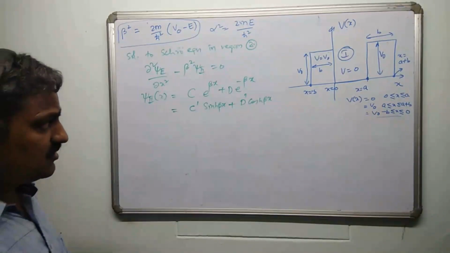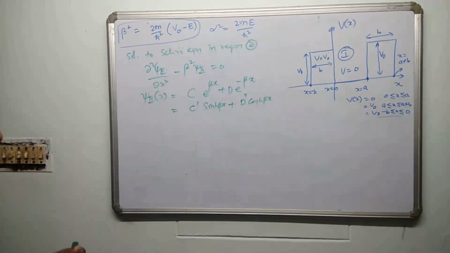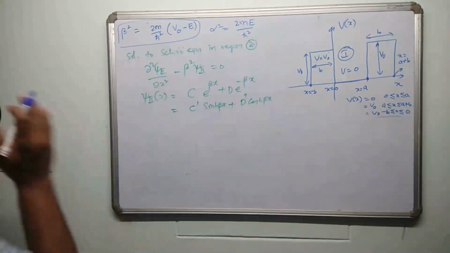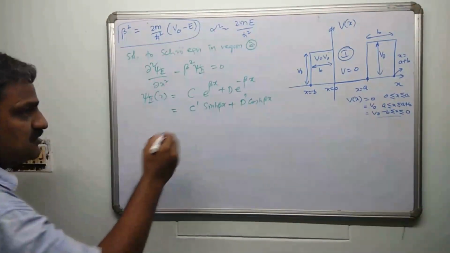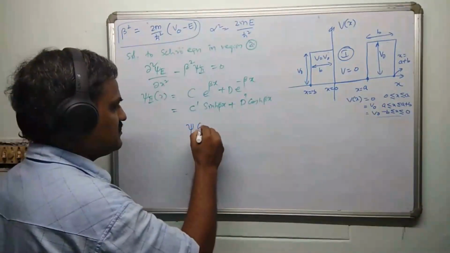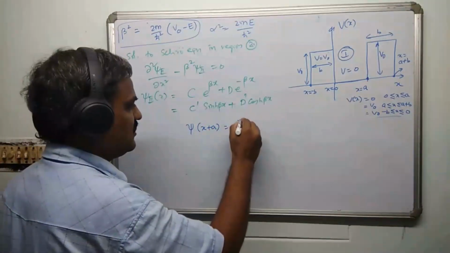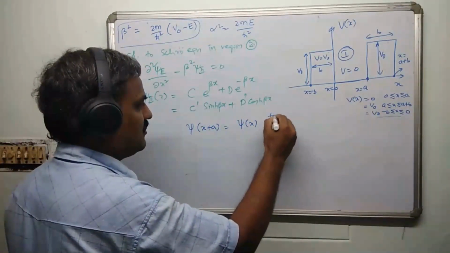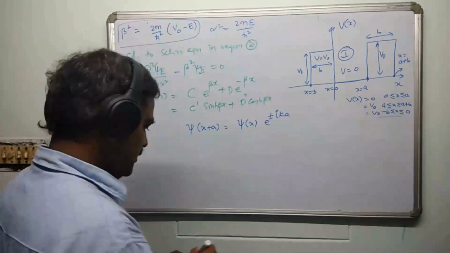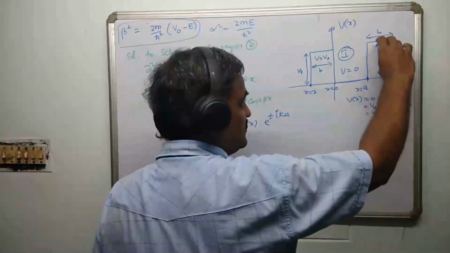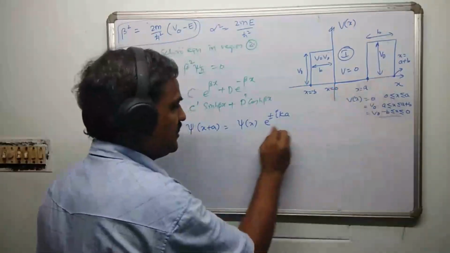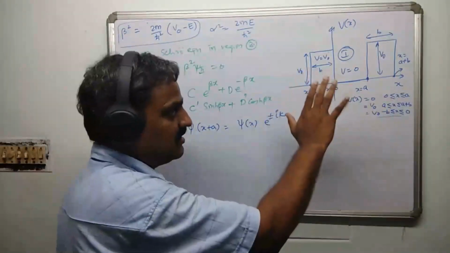If you can remember these solutions, you can go for the third, but in the third region we are not going to solve. What we are going to do is use the Bloch theorem. Recall what Bloch theorem says: psi of x plus a is equal to psi of x into e power plus or minus ika. This is what Bloch theorem's corollary says. It means if you have a solution of this region, it can be connected to another region whose period is this. So if you have a period of a, in this case it's not period a, it is something different.